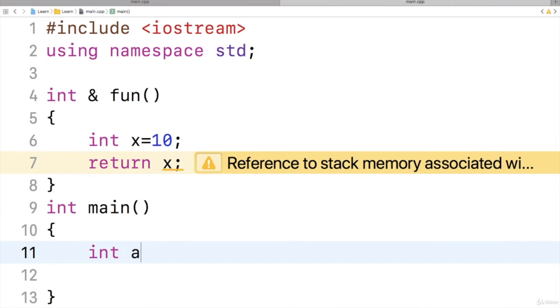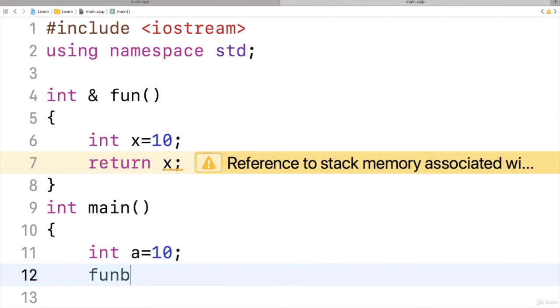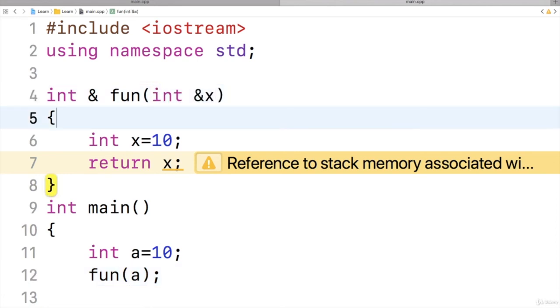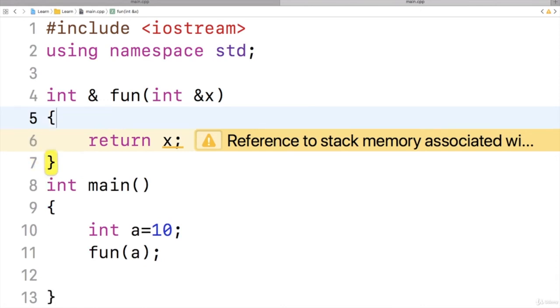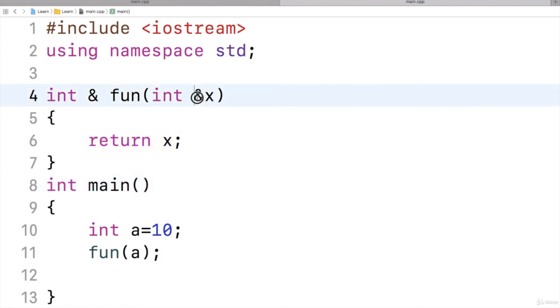See, suppose I have a local variable in main function having value 10 and its name is a. Then I will call the function fun and I will pass a. And let us make this function fun take a reference variable x instead of having a local variable declared. Now what I am doing here is I am just taking this value of a as reference and simply returning, nothing else. I am not doing any modifications at all. Then when it is returned by reference, the entire function call becomes a reference.